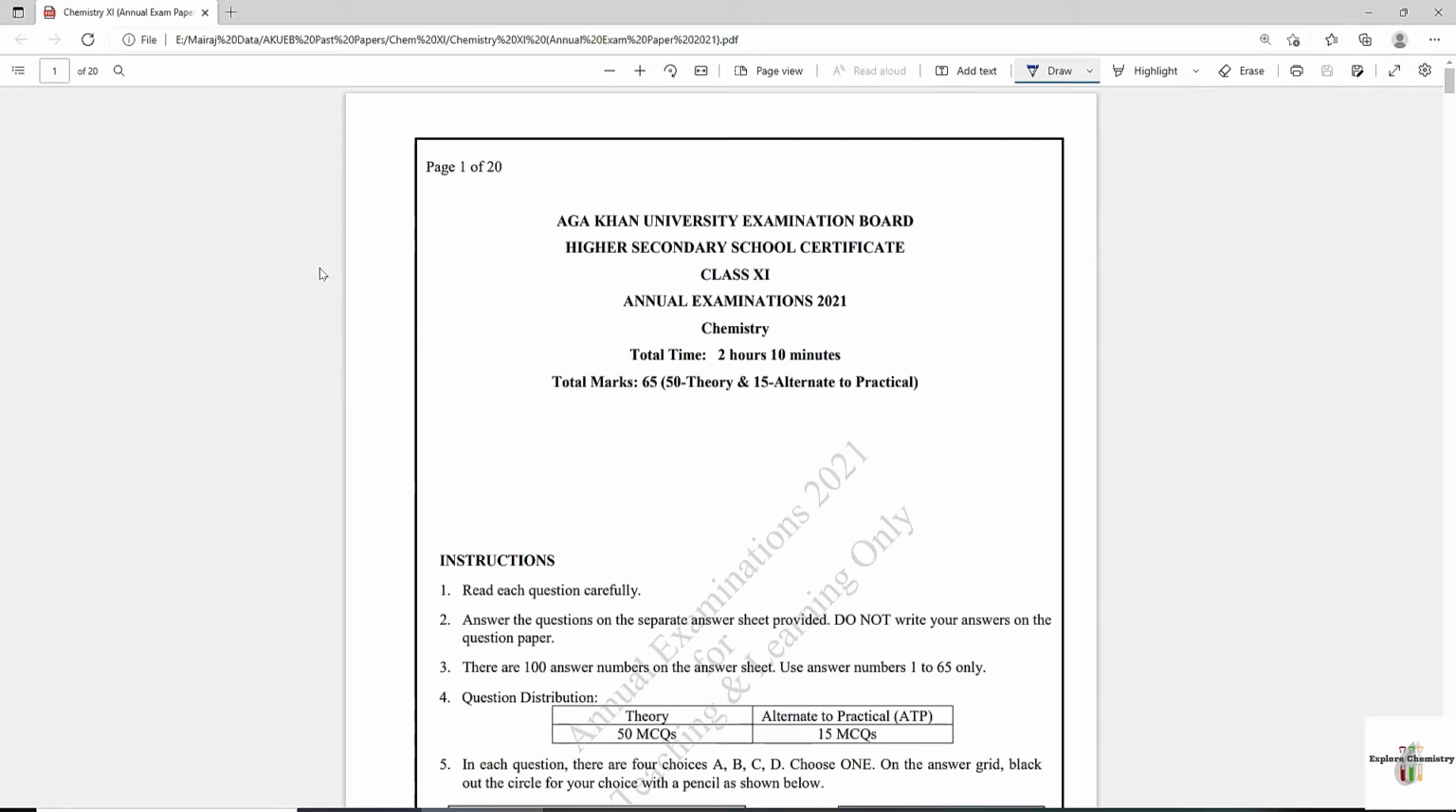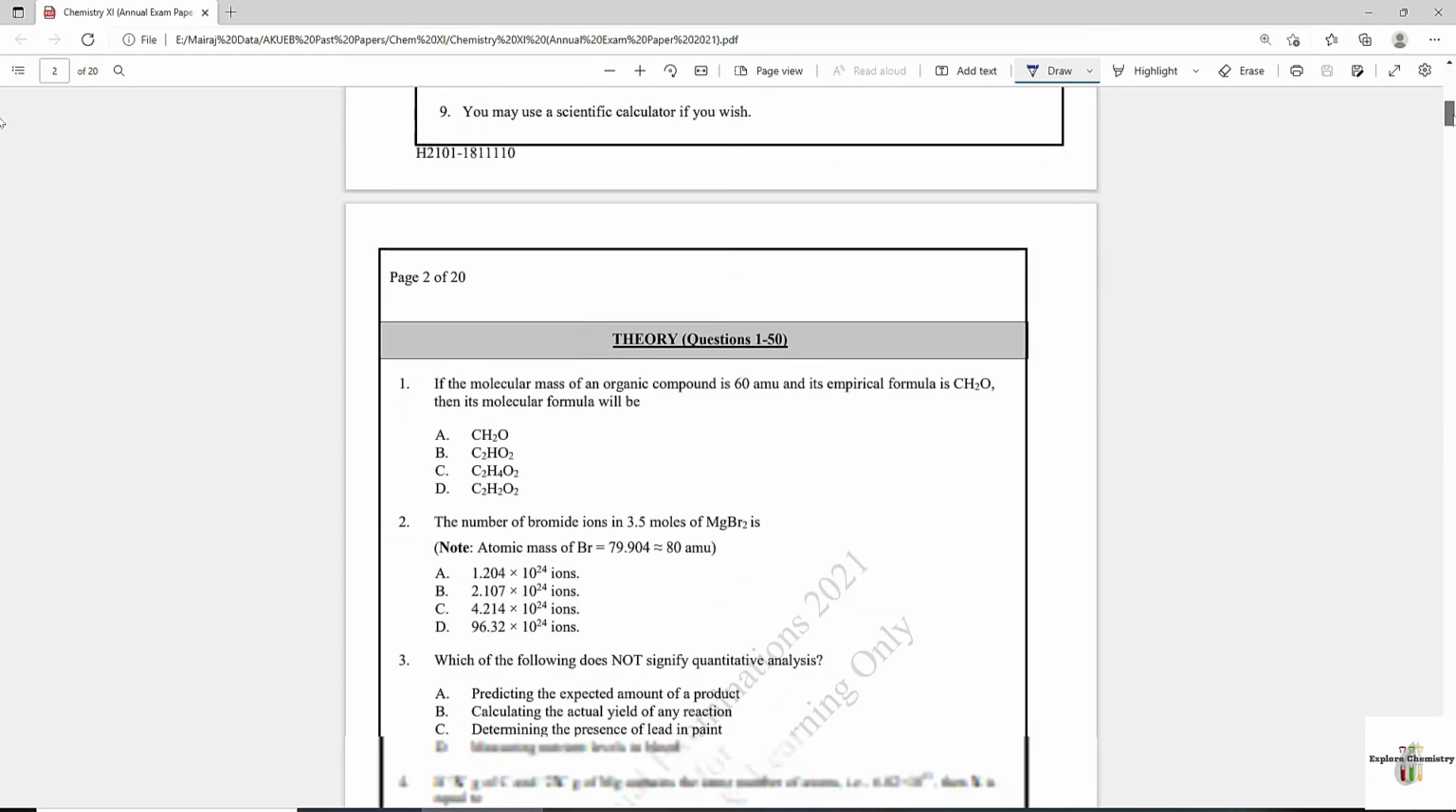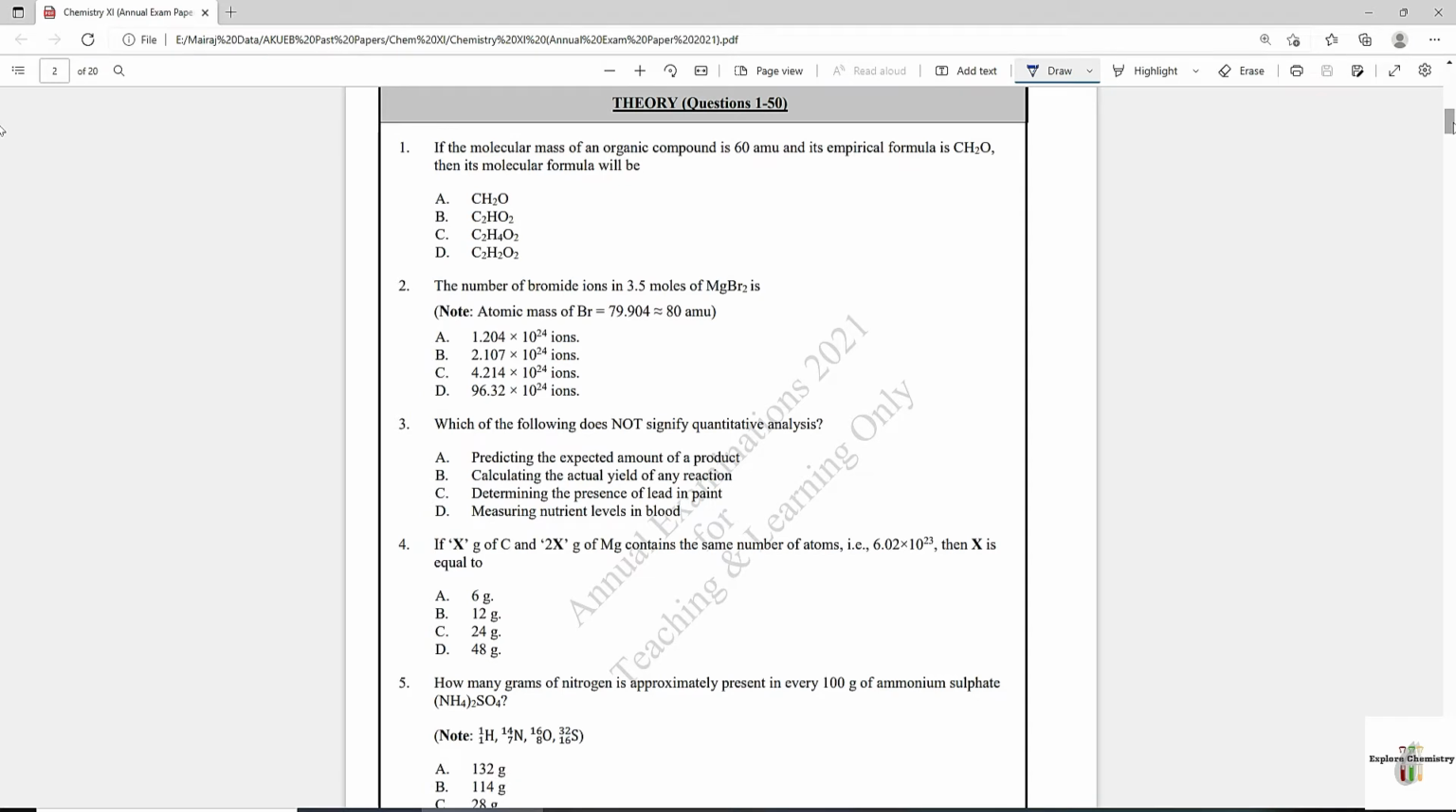This is Mehraj Kamran and today we are going to solve the AKUEB examination past paper for the year 2021. This is for HSSC part 1, means first year chemistry paper. So let's start. This was an MCQ based paper only.